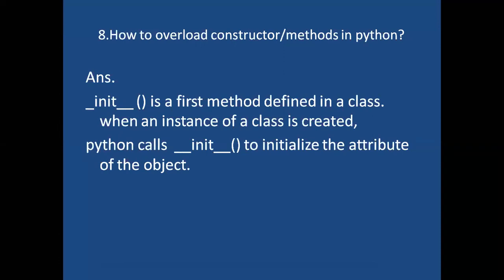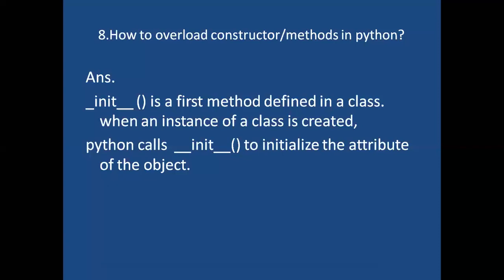The underscore init underscore function is the first method defined inside a class. Inside a class, the first method we have to take is this constructor only. When an instance of a class is created, which means whenever we create the object for that class, Python calls this constructor to initialize the attributes of the object.